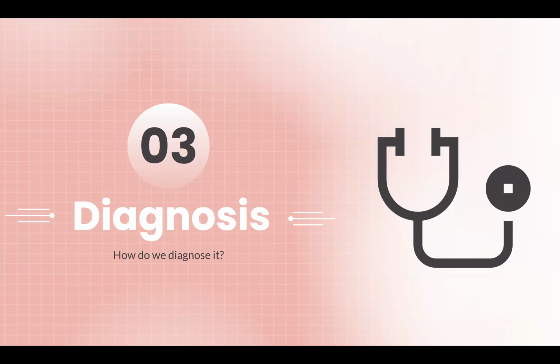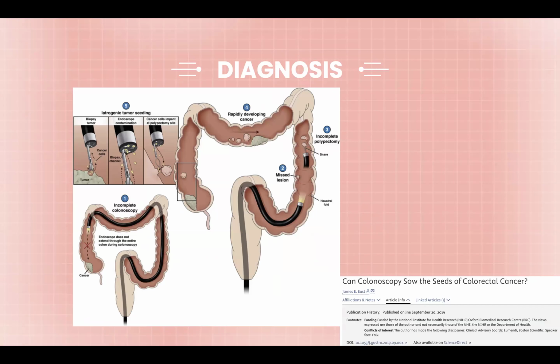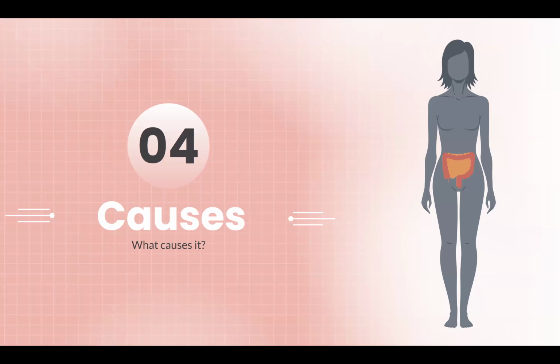So now we're going to talk about diagnosis, and it's pretty simple. So the main way that it's really diagnosed is through an endoscopy or a colonoscopy, and simply a camera is inserted into the rectum, and then using a camera and a light, they can take pictures and see inside and try to find the inflammation.